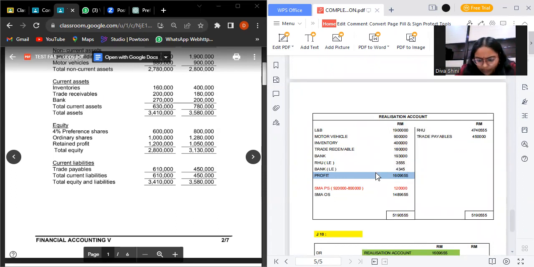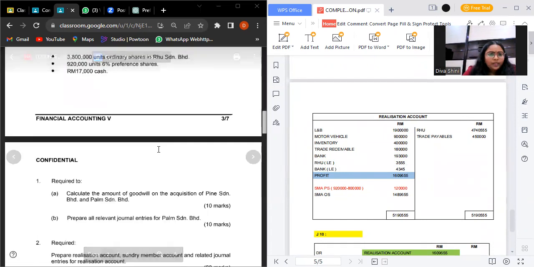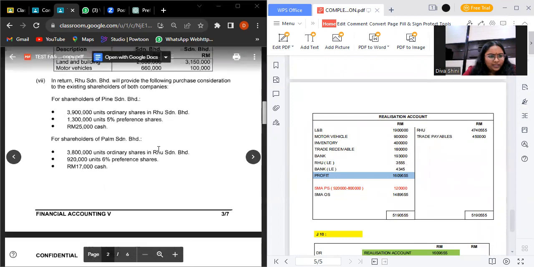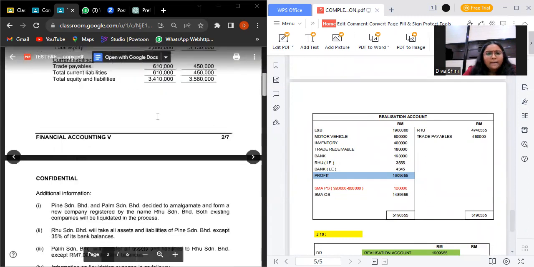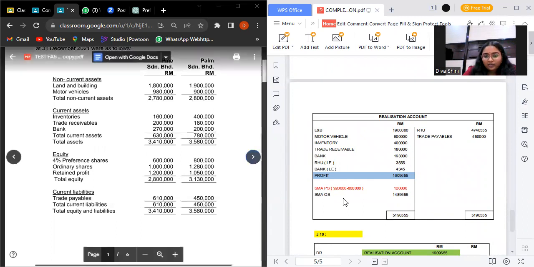After doing the profit, we should do debenture of sundry member accounts preference share. So for the preference share, we need to take the new amount of preference share, which means 920,000 minus the old 800,000. We will get 120,000. We need to minus the profit and SME preference share to get SME ordinary share. So that's all for realization account.